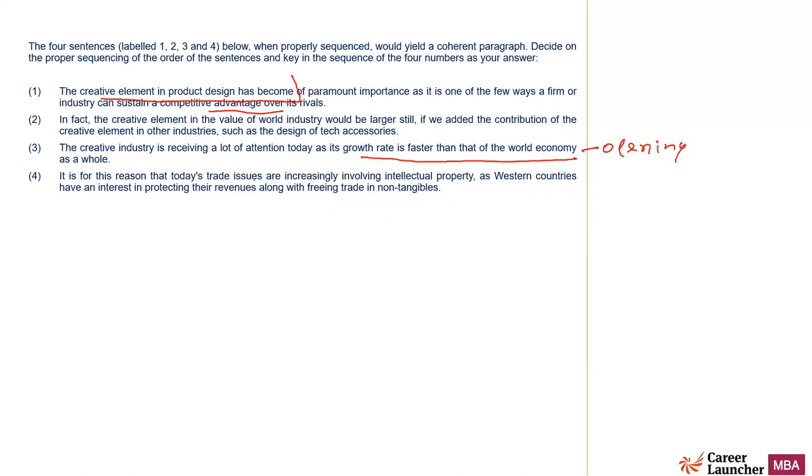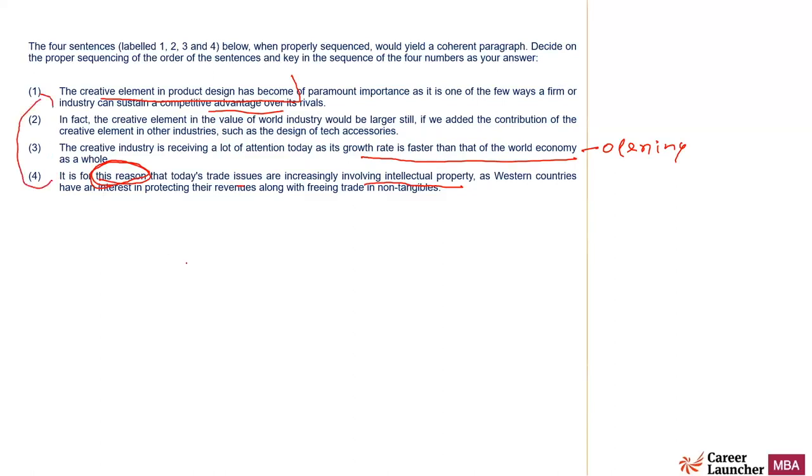Fourth, it is for this reason that today's trade issues are increasingly involving intellectual property. It is for this reason. So there has to be a reason which explains why trades are increasingly involving intellectual property. Intellectual property means they are saying that this is their property and nobody can use it. Why could they do so? What could be the reason?